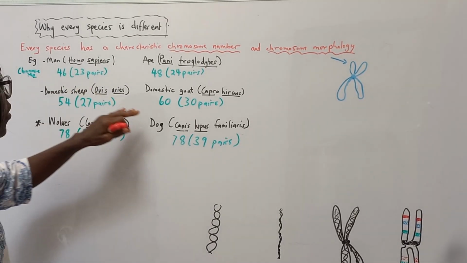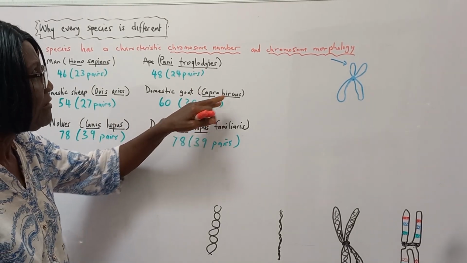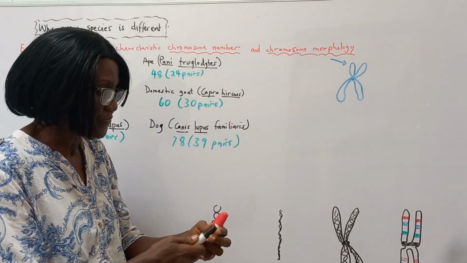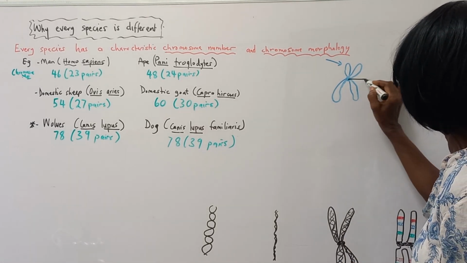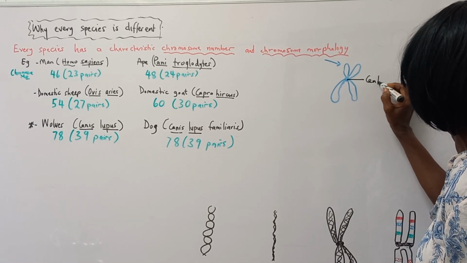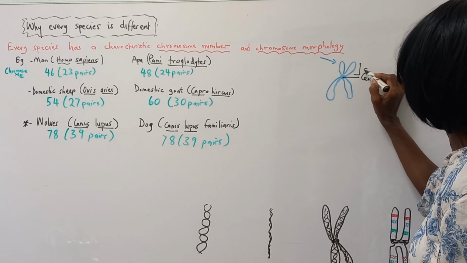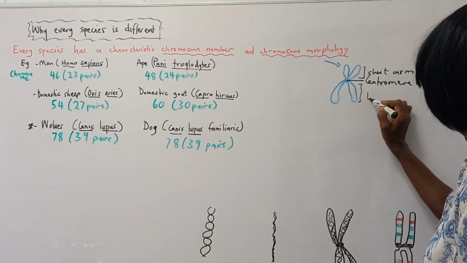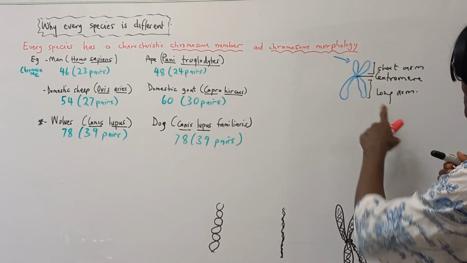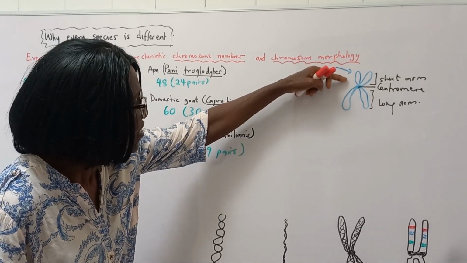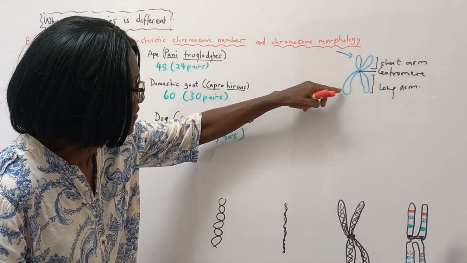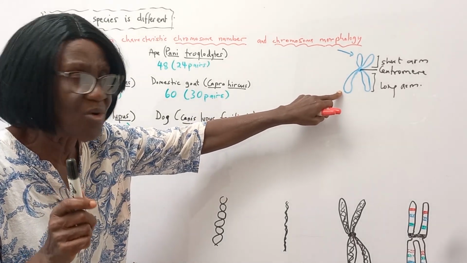But not only the chromosome number, but also chromosome morphology. I have a chromosome here. Here is the centromere. This is the short arm. This is the long arm of the chromosome. The chromosome shape with regards to the arm lengths is very important.